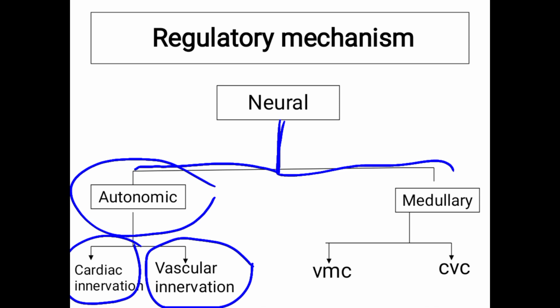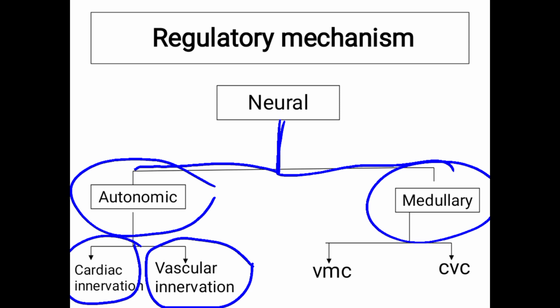Another one is the medullary regulation. The medulla is a part of the brain, so if I explain in detail now, you can't understand. Just remember that the medulla is a part of the brain stem, present in the brain, and it regulates the heart rate.